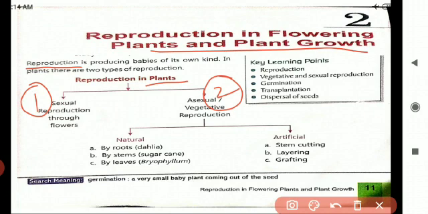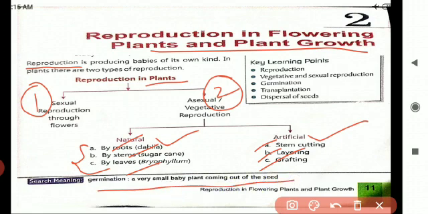Again, asexual reproduction is divided into two. First one is natural and the second one is artificial. Natural is by means of three: root, stem, leaves. Artificial: stem cutting, layering and grafting. What is the key point given here? Germination means a very small plant coming out of the seed.